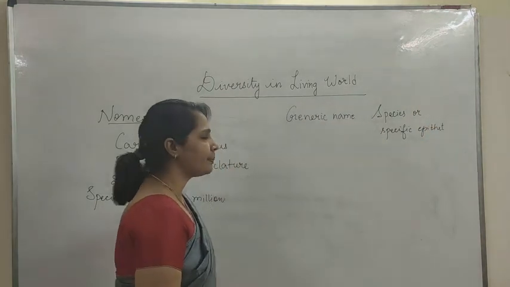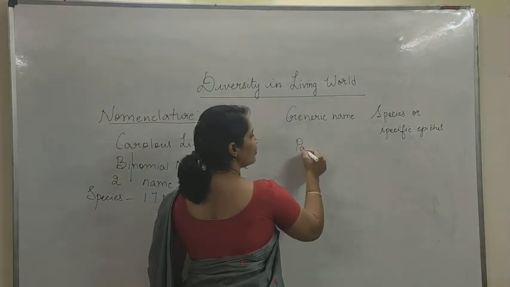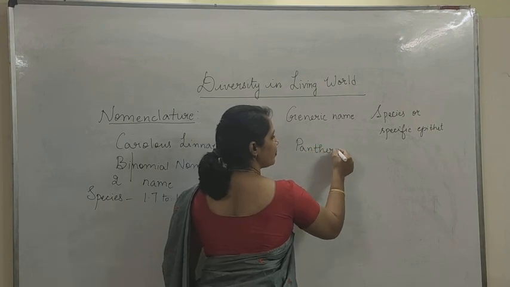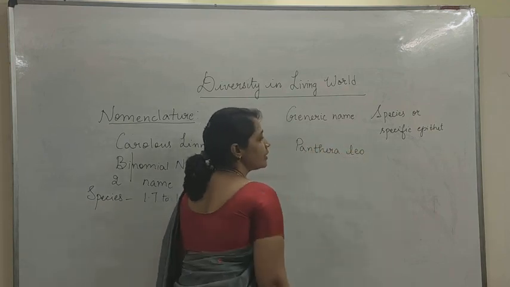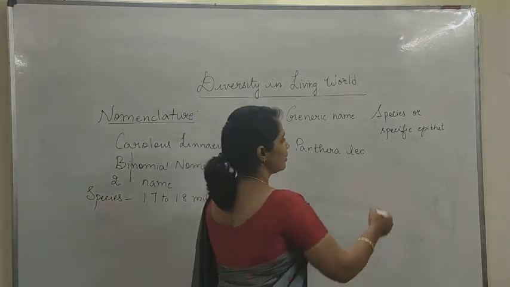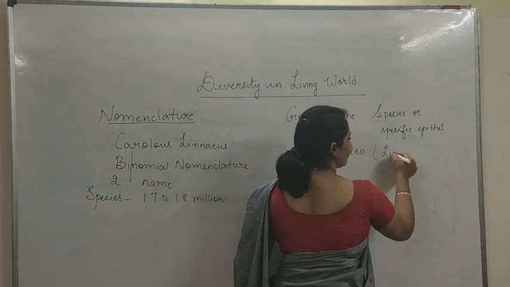Okay, for example, Panthera leo. It's a biological name for lion.